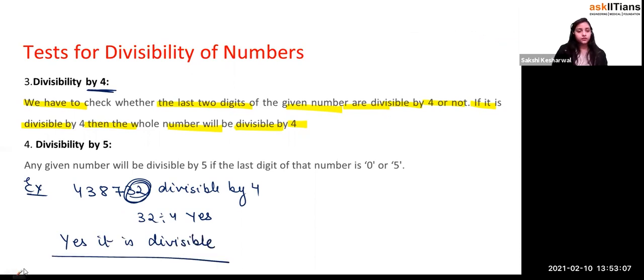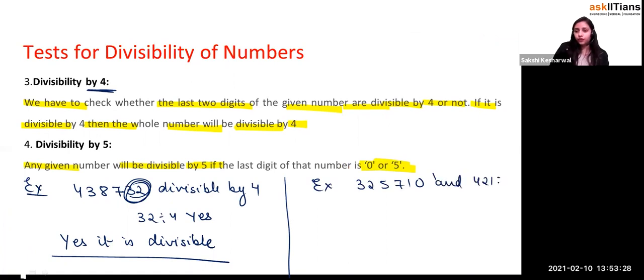Now, similarly, what is the divisibility rule of 5? Any given number will be divisible by 5 if the last digit is 0 or 5. If the number ends with 0 or 5, it will be divisible by 5. For example, 3, 2, 5, 7, 1, 0 and 1, 2, 4, 5, 5. Is this divisible by 5? Yes, and this is yes, because one ends with 0 and the other ends with 5.